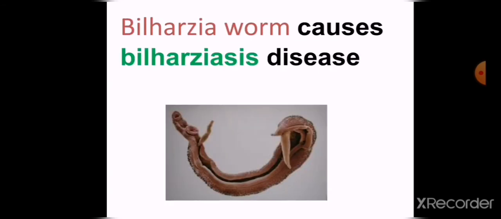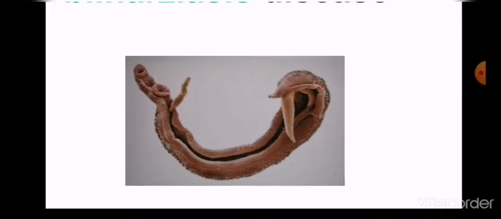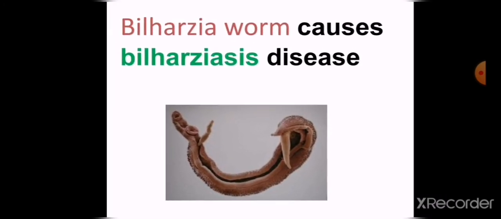There are some examples of internal parasitism. All of them are worms. Like the bilharzia worm. The bilharzia worm causes the bilharzia disease. But the mosquito causes what? Super Junior 5, the malaria disease.